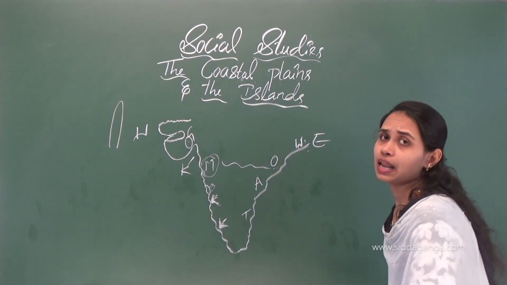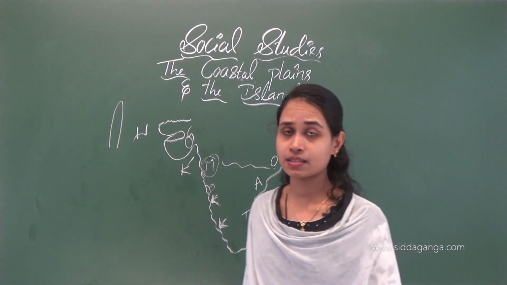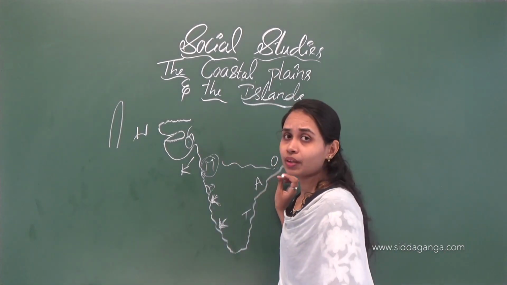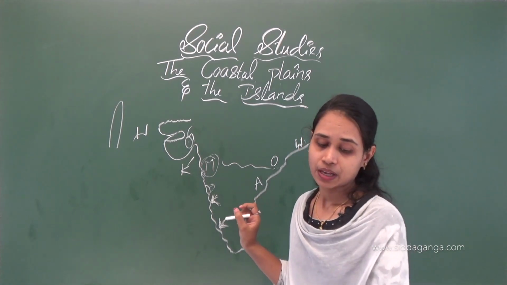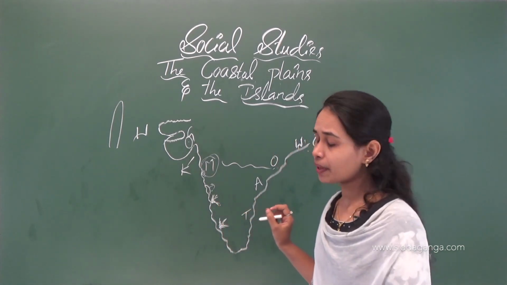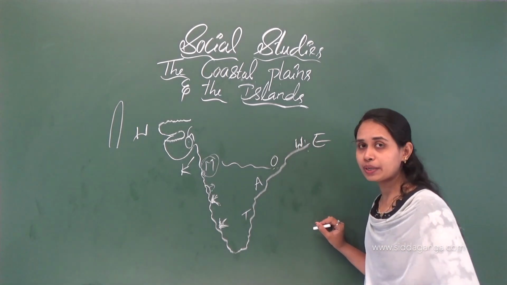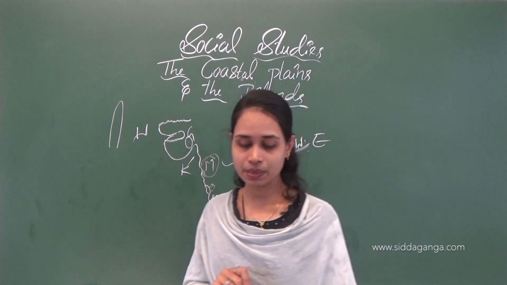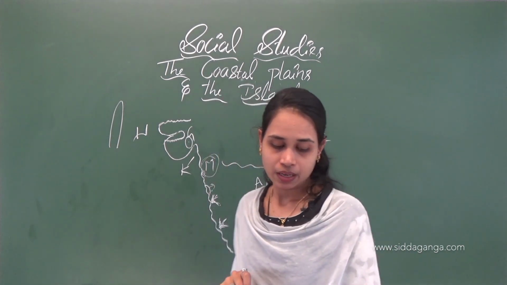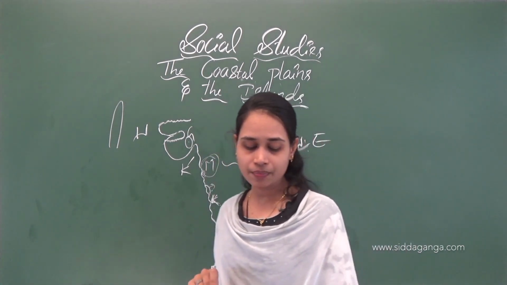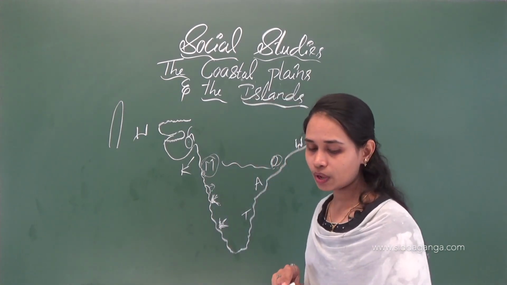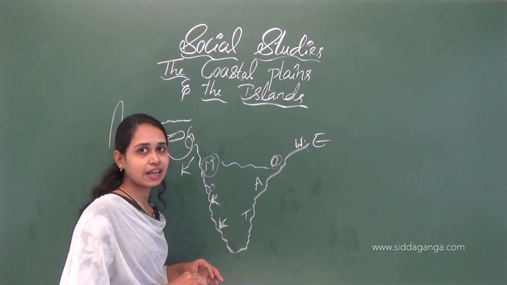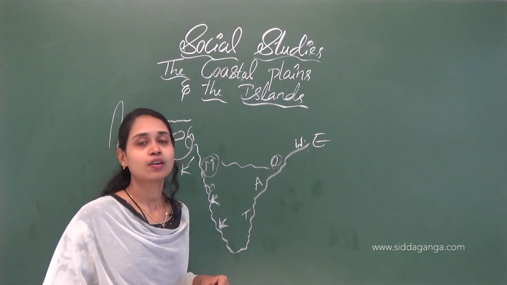Oriya is the language of Orissa's people. They speak the Oriya language. Their main festival is Shraban Purnima. The classical dance of Orissa, the well-known dance of this area, is Odissi. Odissi dance is very famous in Odisha.